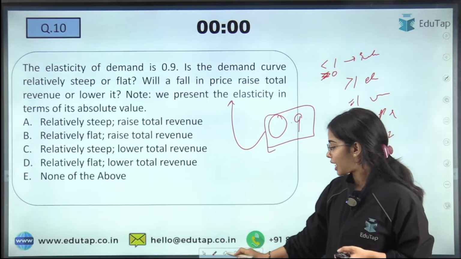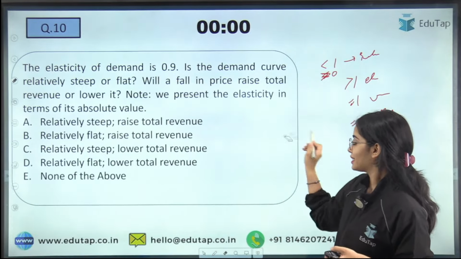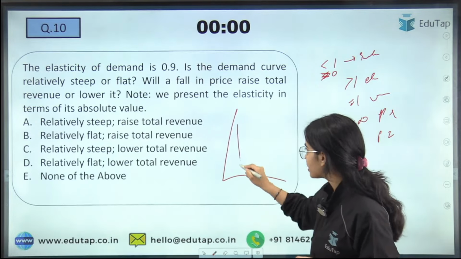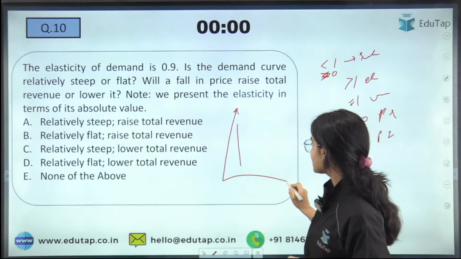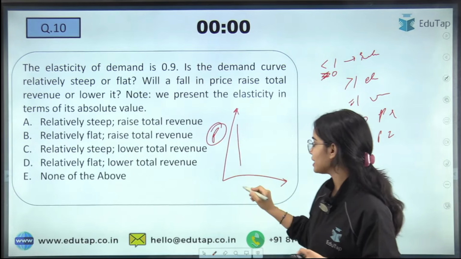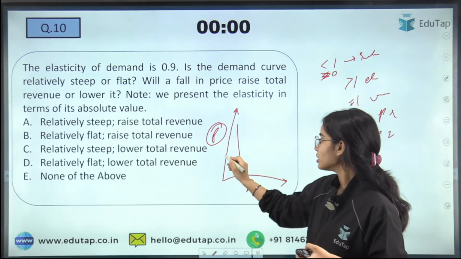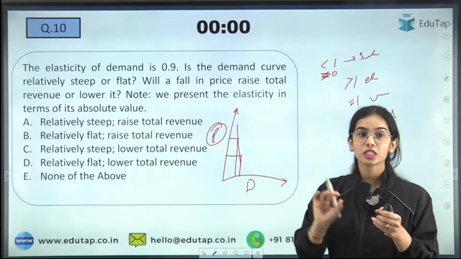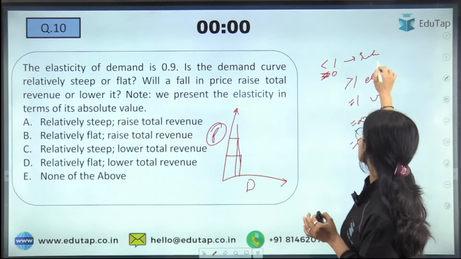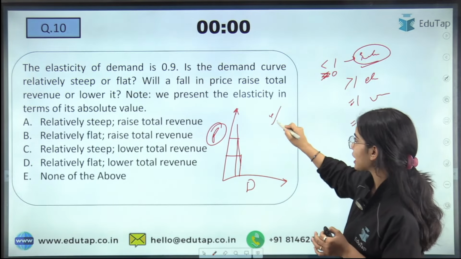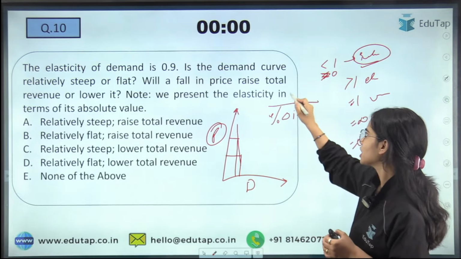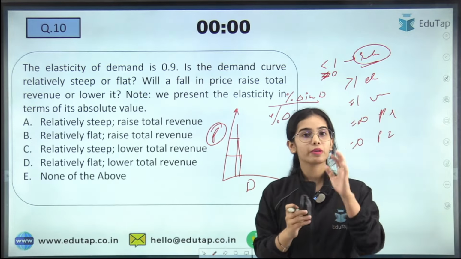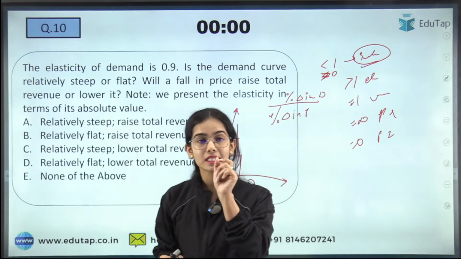If the elasticity of demand is 0.9, there will be a relatively steep demand curve. Here we are taking the price and here we are taking the demand. With a huge change in price, there will be a very minor change in demand. This is shown by the inelastic demand: with a huge percentage change in price, there will be a slight percentage change in demand. So it will be a steep demand curve.